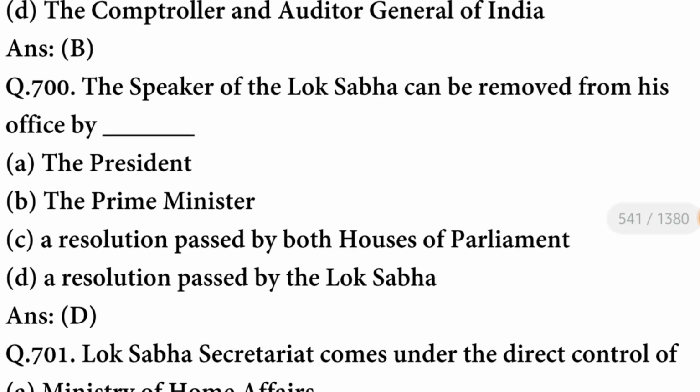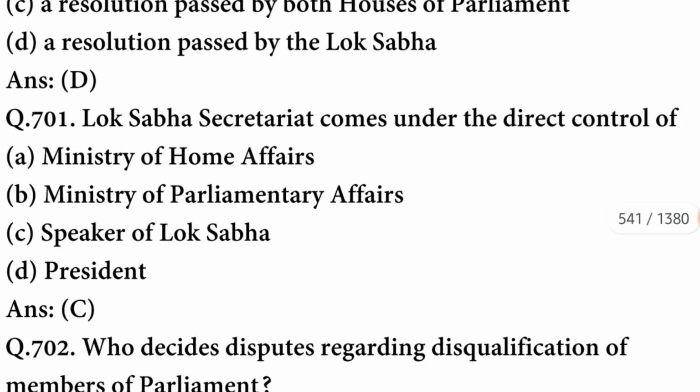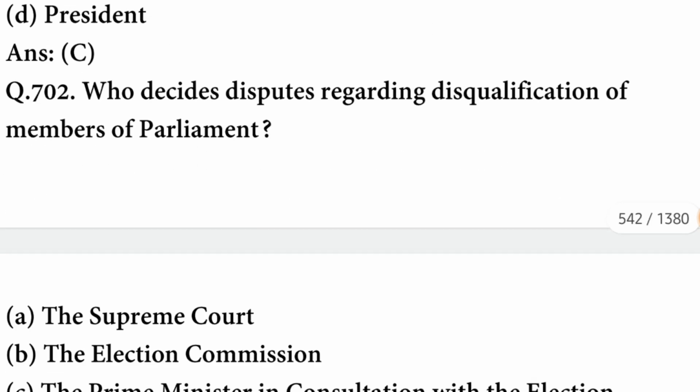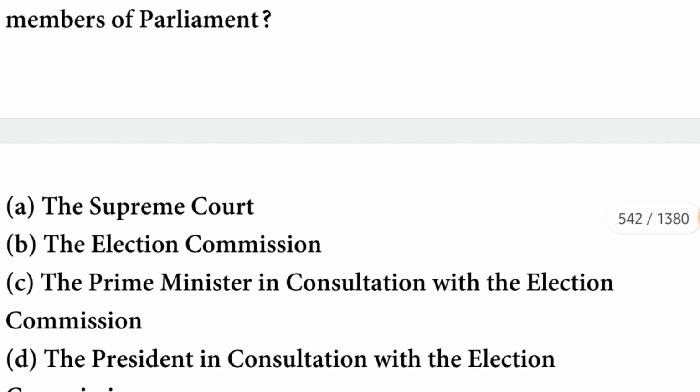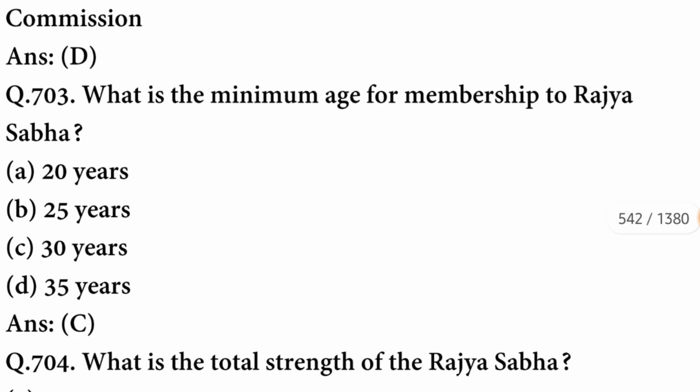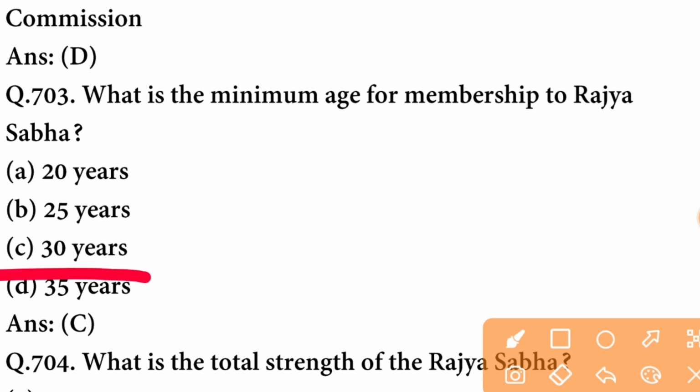The Speaker of the Lok Sabha can be removed from his office by a resolution passed by the Lok Sabha. The Lok Sabha Secretariat comes under the direct control of the Speaker of Lok Sabha. Who decides disputes regarding disqualification of members of Parliament? It is decided by the President in consultation with the Election Commission. What is the minimum age of membership to Rajya Sabha? The minimum age is 30 years.